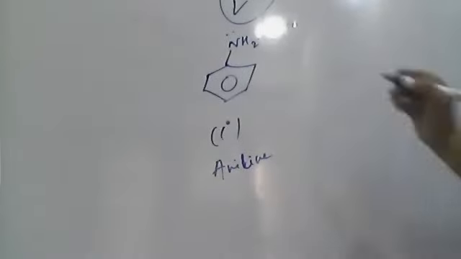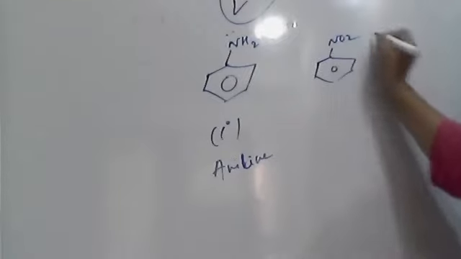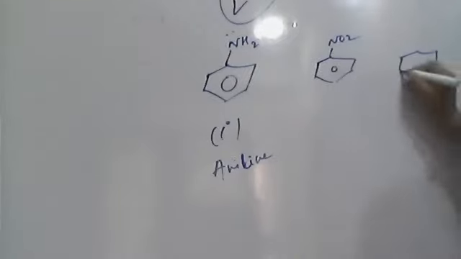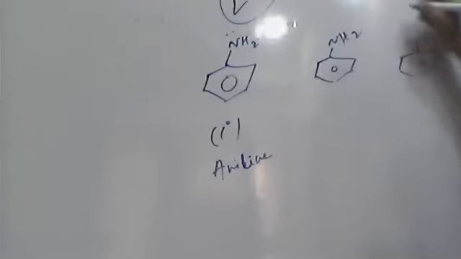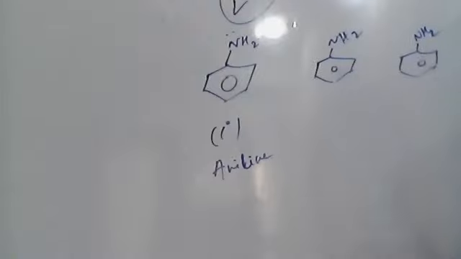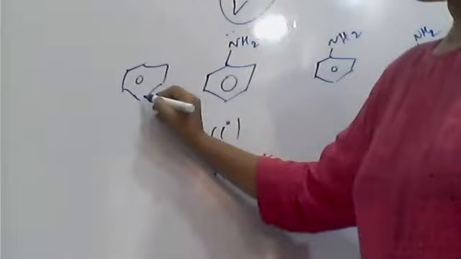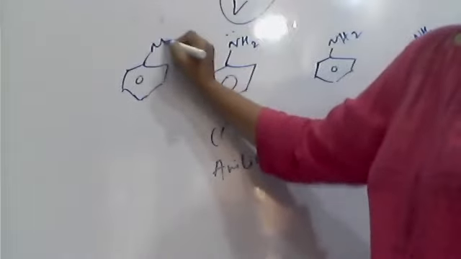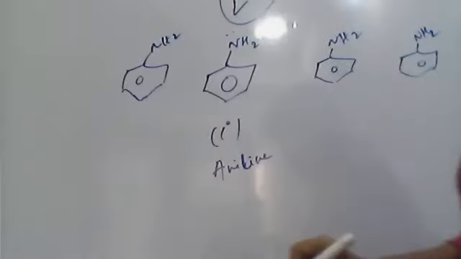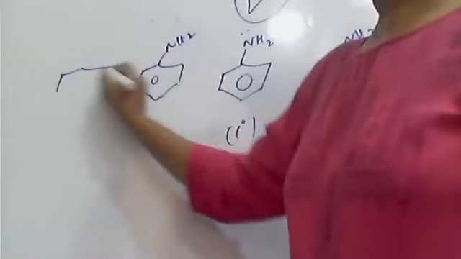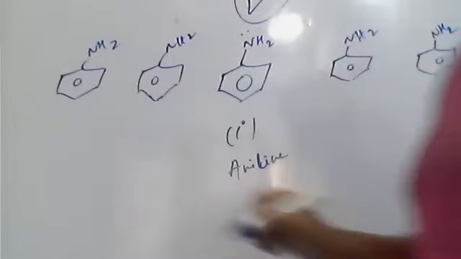Then if you put different groups on this aniline, as in your book, there are 3, 4, 5 examples. I'm taking the 5 which I have sent to you.